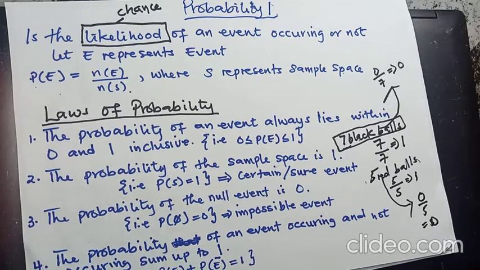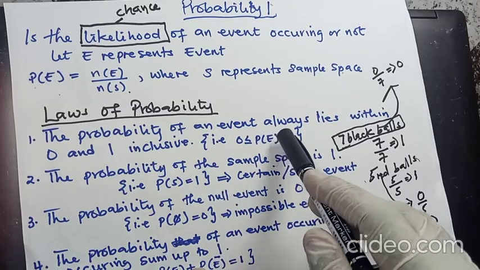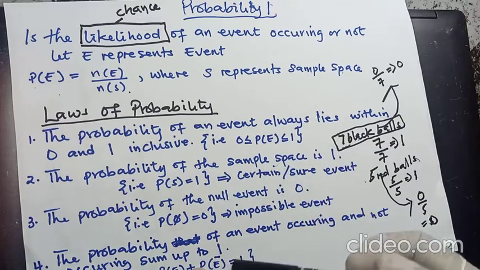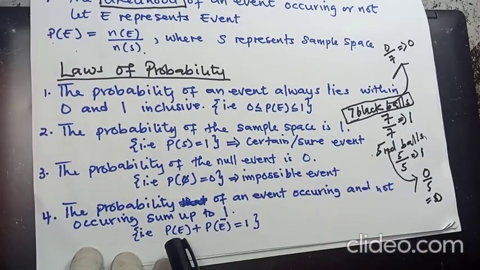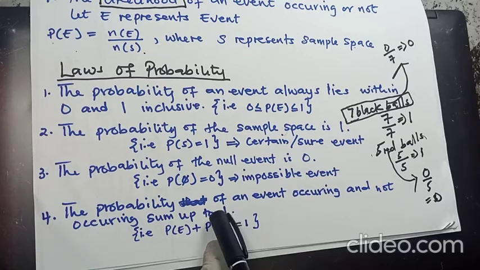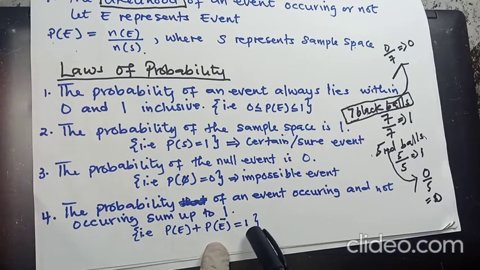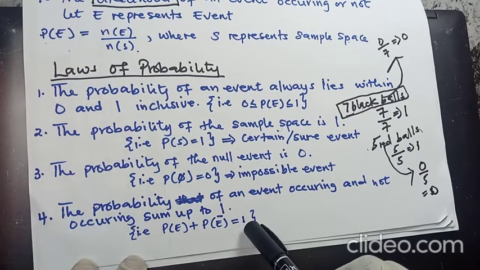Therefore, the probability of an event occurring and not occurring sum up to 1. Now, let me alert you on this. The total probability is 1. That's why even here we said we can't get more than 1, because the total probability itself is 1. So you can't get more than the total probability. So the probability that an event will occur and the probability that an event will not occur, that's why we have the not at the top there, is equal to 1. We all know that for each tryout or experiment, we have 2 outcomes. Either you fail or you pass, good or bad, boy or girl, woman or man.